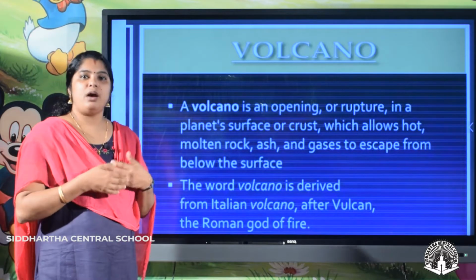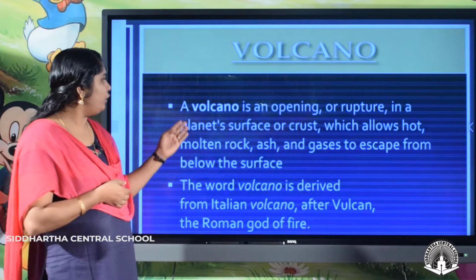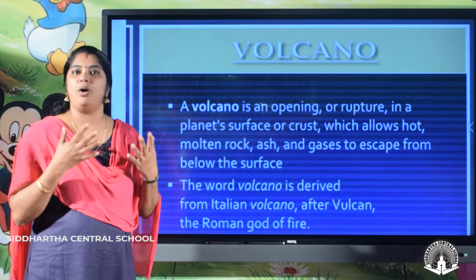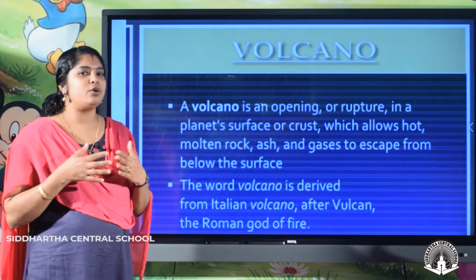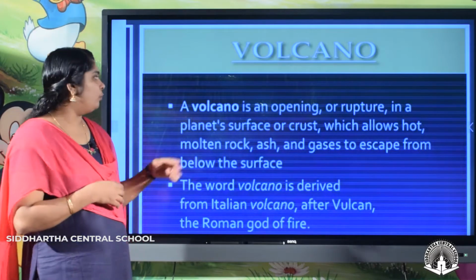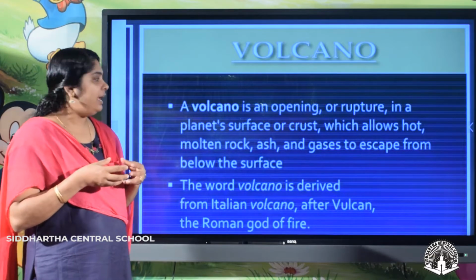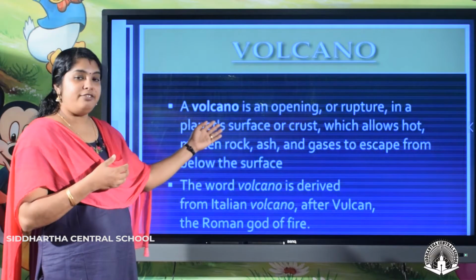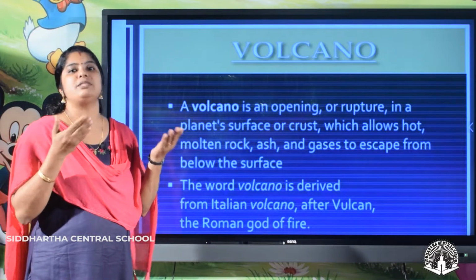Now, let's understand more about a volcano. What is a volcano? A volcano is an opening. It's not a mountain. Always you assume that a volcano will be a mountain. Sometimes it may be, but what is actually a volcano? A volcano is an opening or a rupture in the surface of the crust, which allows hot molten magma to come out.